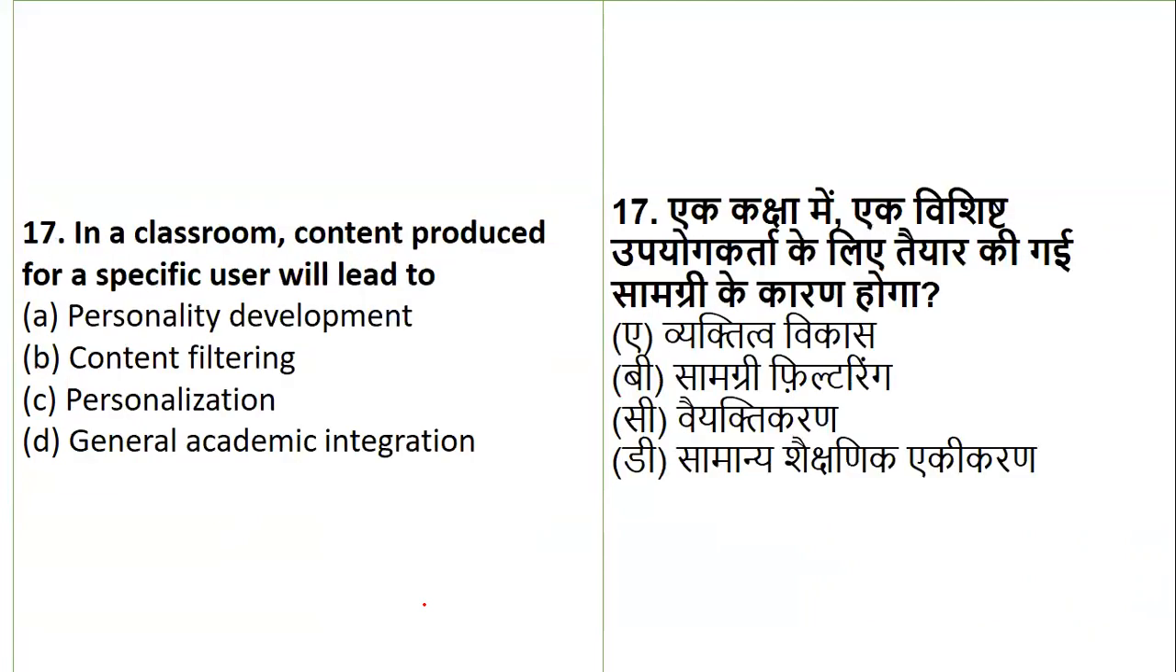Okay. Now, question number 17. In a classroom, content produced for a specific user will lead to what? Personality development, content filtering, personalization, or general academic integration? So what will that be called? Content produced for a specific user. You are producing content for a specific person, so it is called personalization. Okay. Anyone who has not understood personalization, it means it is for personal use. And why is it like that? Because it is written very clearly: it is produced for a specific user.